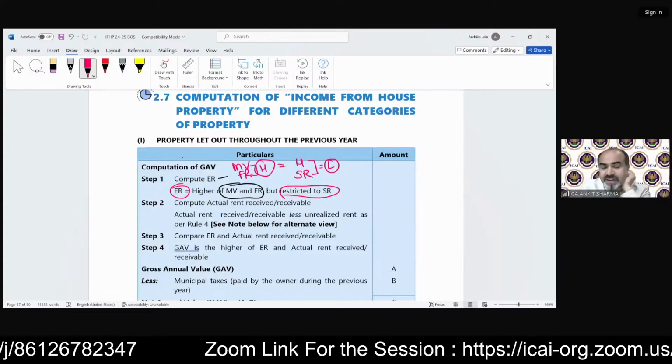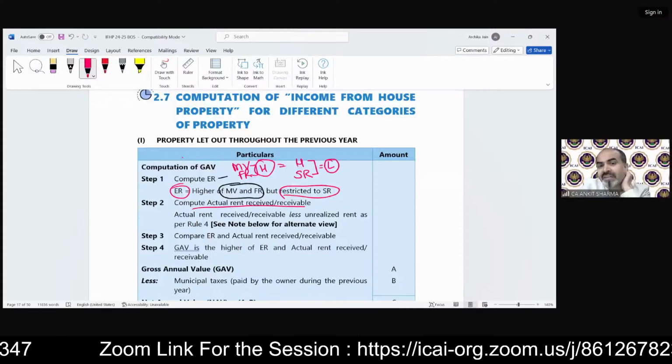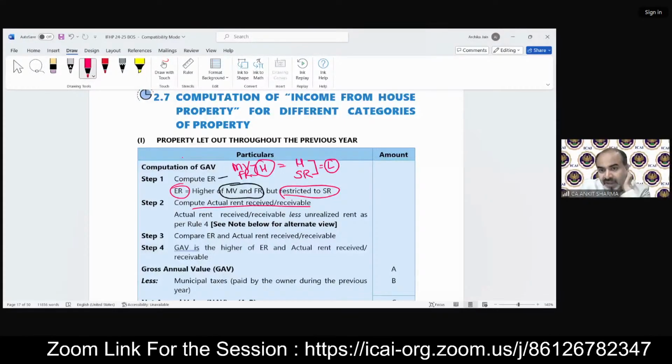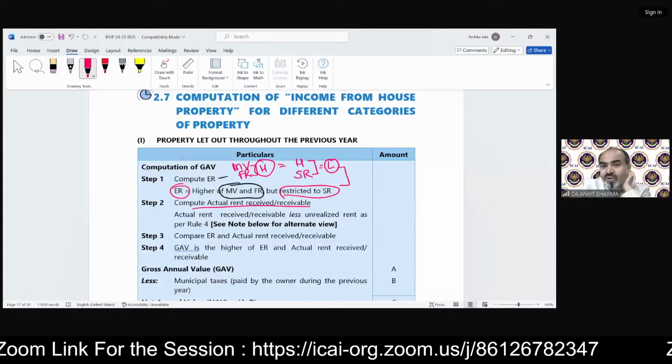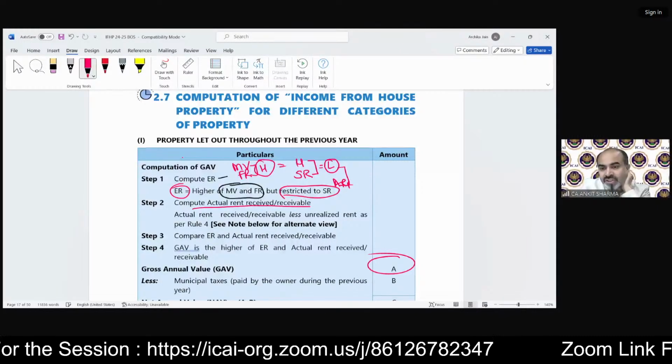Then step 2 says we need to compare that with the actual rent received or receivable, and whichever is higher out of these two, that will be called our GAV.